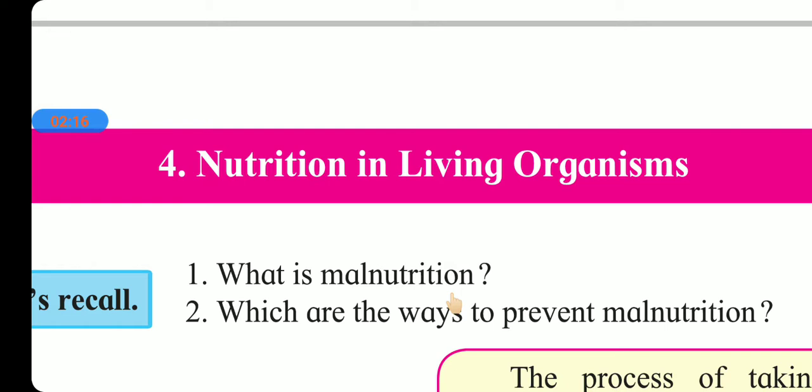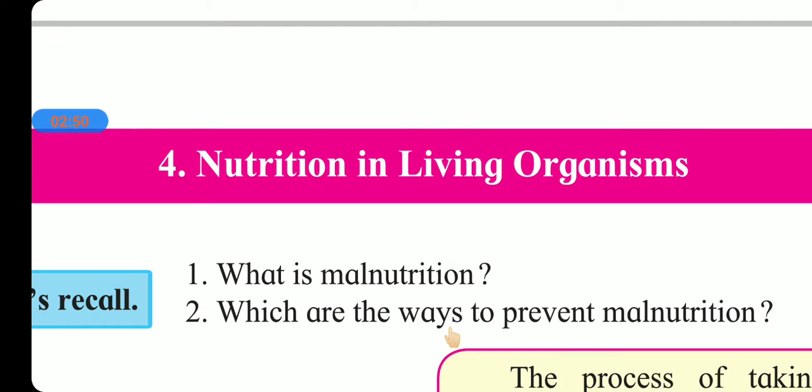Next question we have, which are the ways to prevent malnutrition? Taking wholesome food and a balanced diet is the way to prevent malnutrition. Similarly, as per our age and type of work, we have to manage our diet to prevent malnutrition so our body can function properly, and whatever nutrients are required, it will get from it. Now, nutrients are nothing but the further process of a foodstuff.